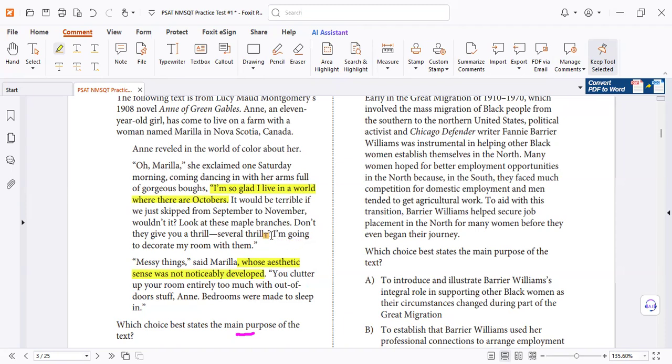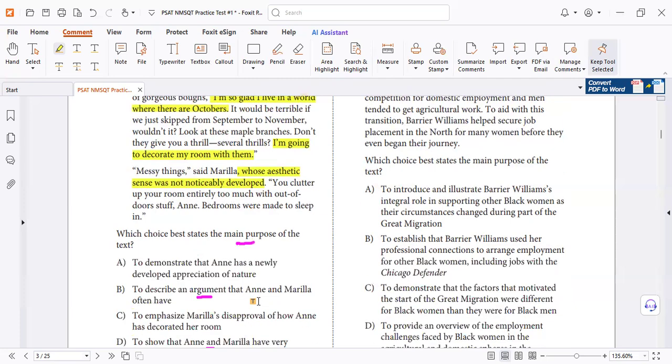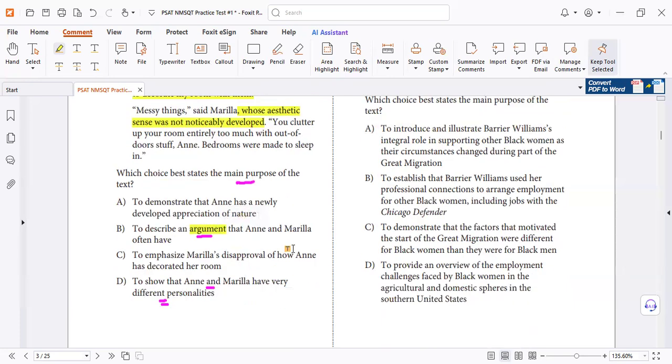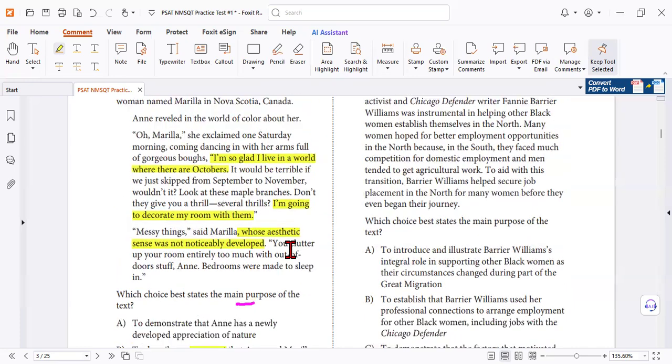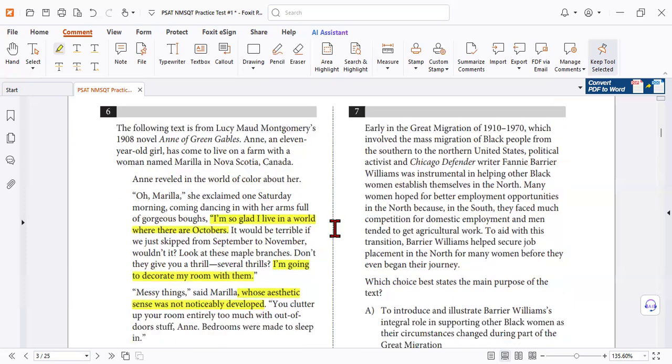Here again, she's cheerful. Here, she's not. Feel it? Here, I'm going to decorate my room with them. Here, bedrooms were made to sleep only to sleep in. Feel it? This means different personality, but it does not mention that they argue about something. So letter D is correct. First letter A out of content, and here, not evidence for disapproval. So letter D correct. Number 7.